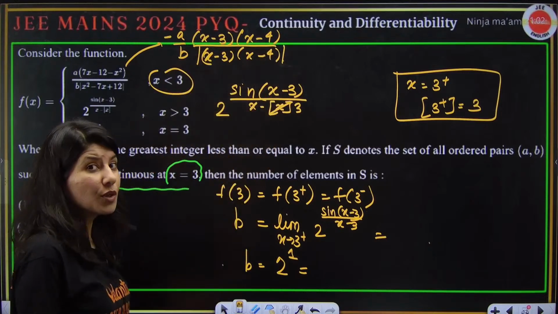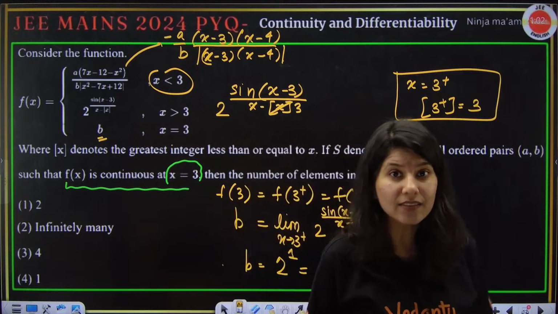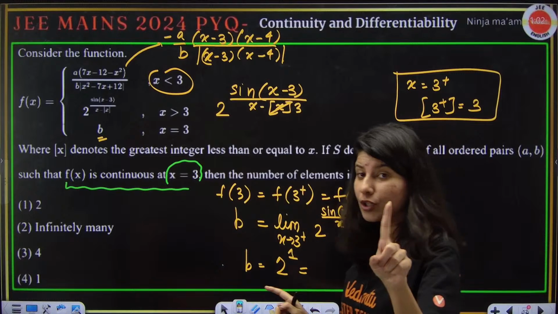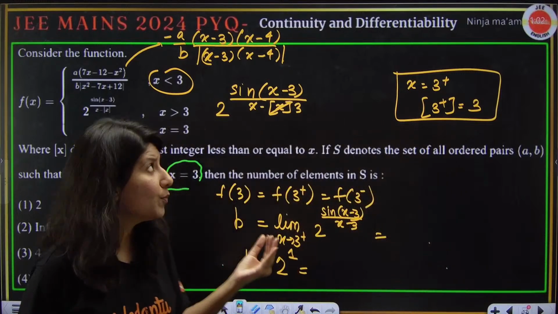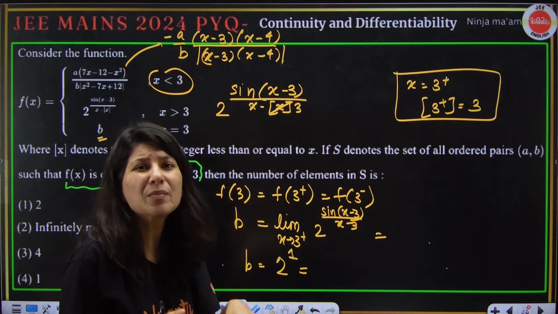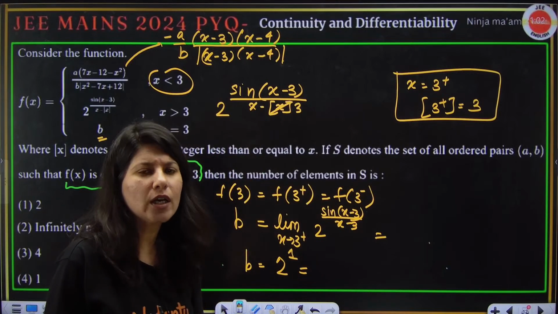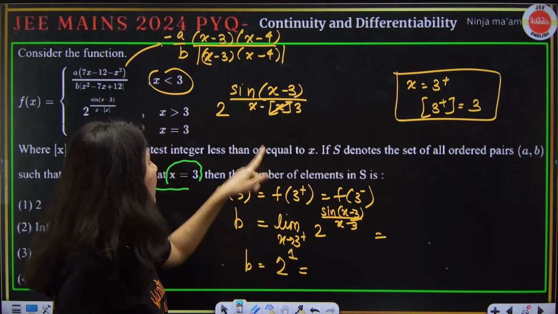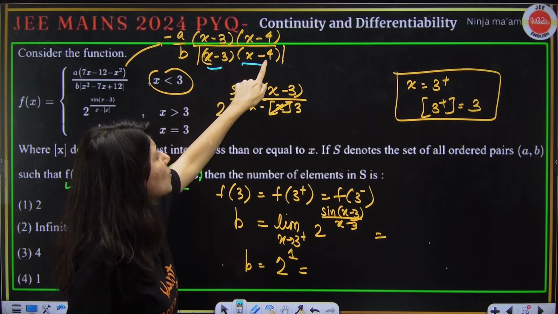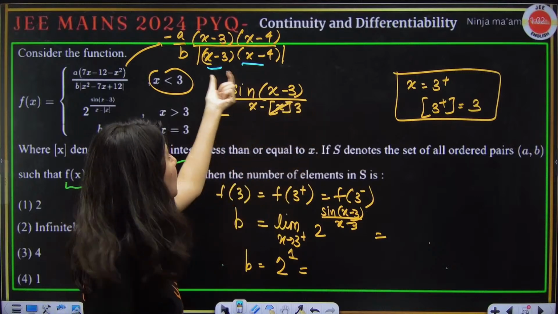Now what are you doing? x less than 3, right? If you put x less than 3, understand, modulus is involved. The wavy curve method also suggests to put any number which is less than 3. Put x equals 2. If you put x equals 2 inside this modulus, this is negative and this is also negative, so overall you are getting positive.